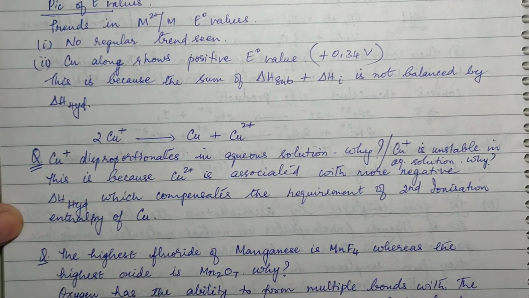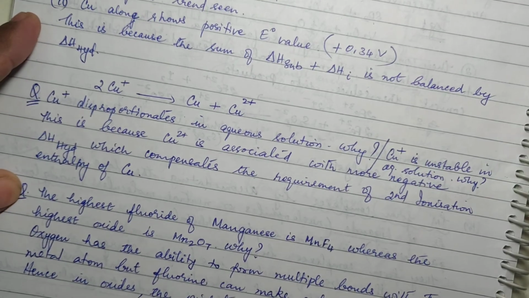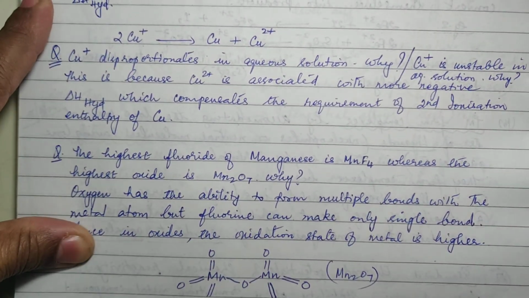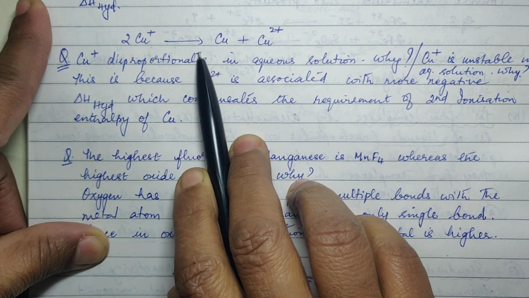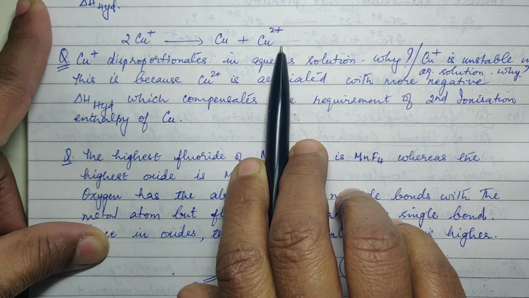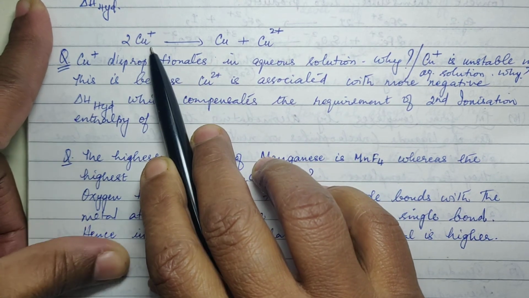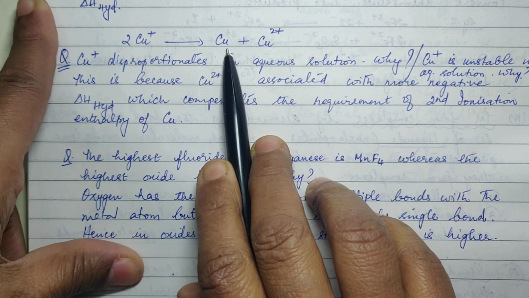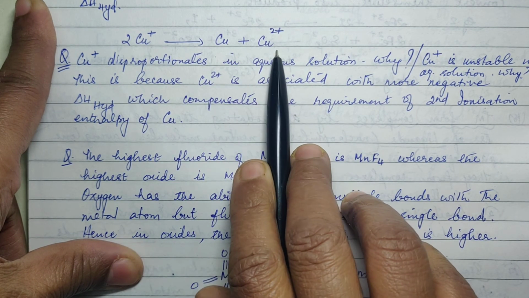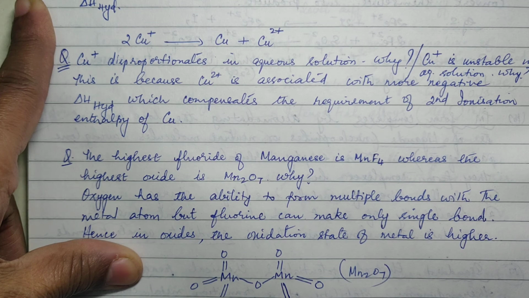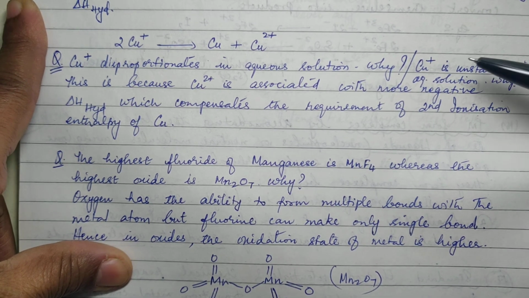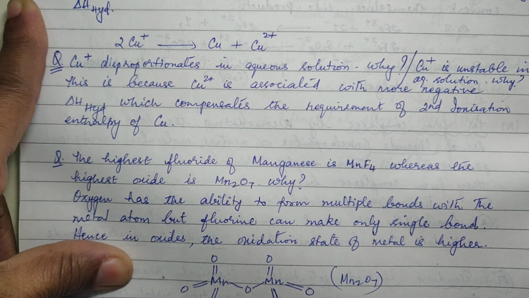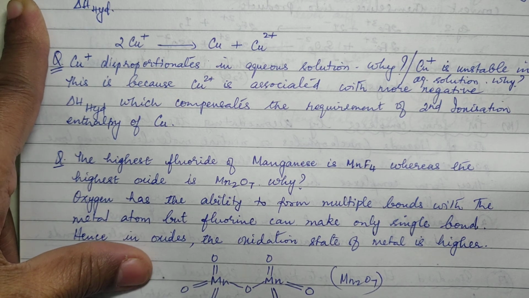Okay, now let us see. Cu plus disproportionates to give you Cu and Cu2 plus. In the +1 oxidation state, it is disproportionating to give you the neutral atom and Cu in the 2 plus state. Why does it disproportionate in aqueous solution? The question can also be asked, Cu plus is unstable in aqueous solution, why? It can be put in both ways.